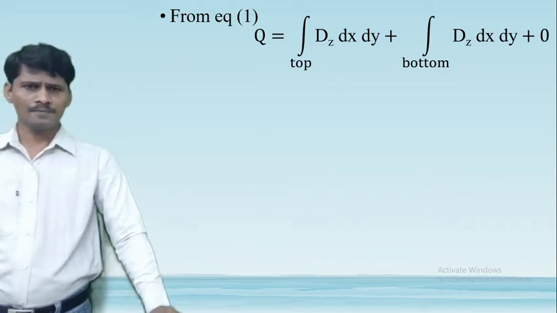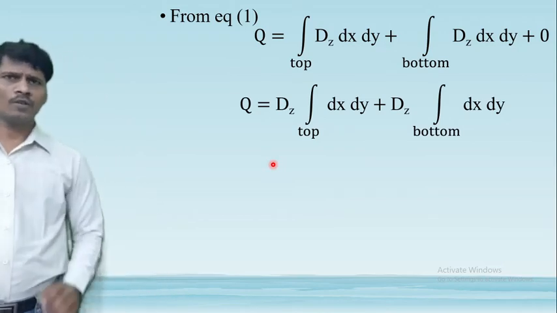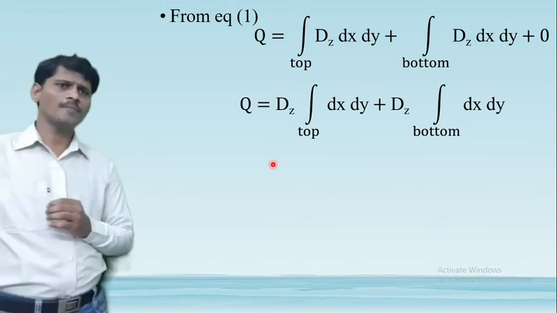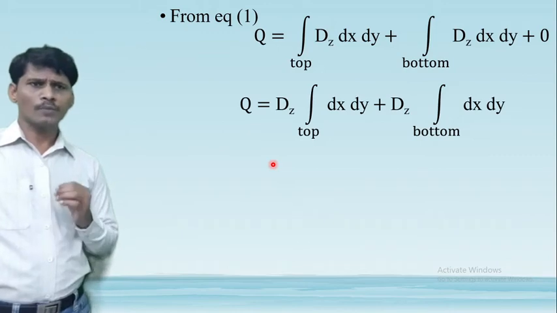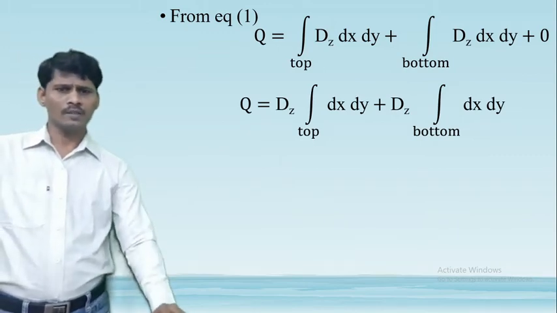So that is equal to Dz, which is constant and is written before the integration, Dz top integral of dx dy plus Dz bottom integral of dx dy.